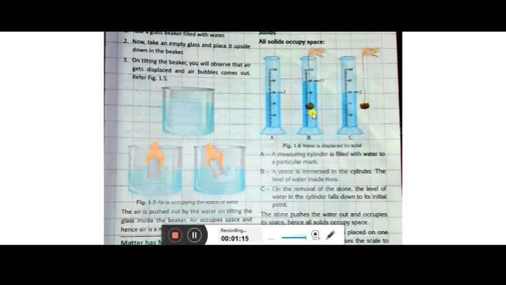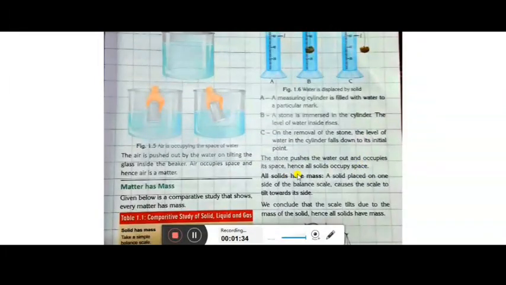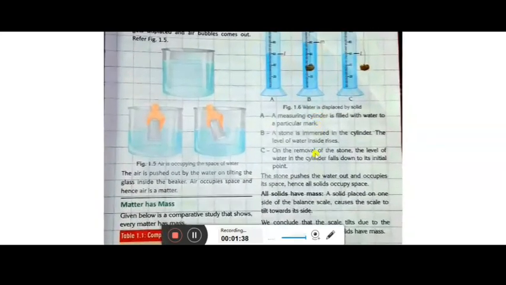As you dip this stone, the level rises, and when you remove it, the level of water comes back to its own position. So this proves that the stone pushes the water out and occupies its space, and that's why the water rises. Hence all solids occupy space.